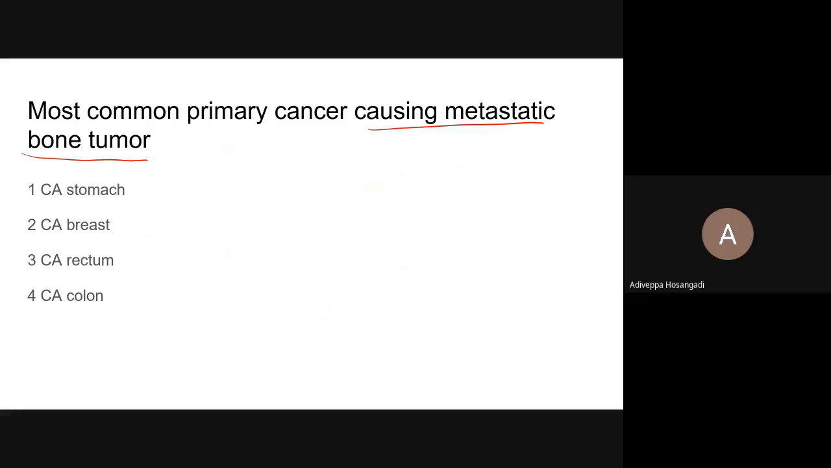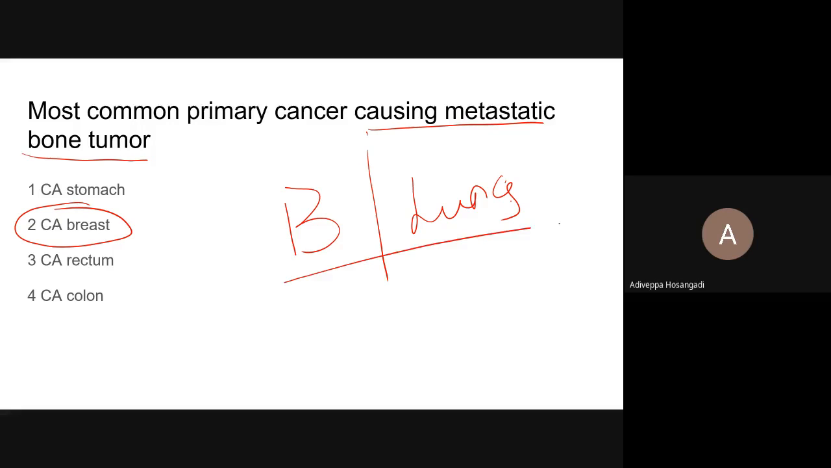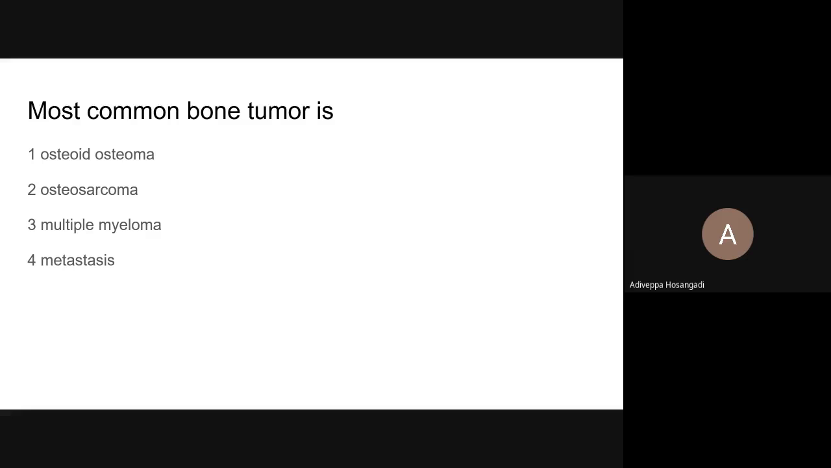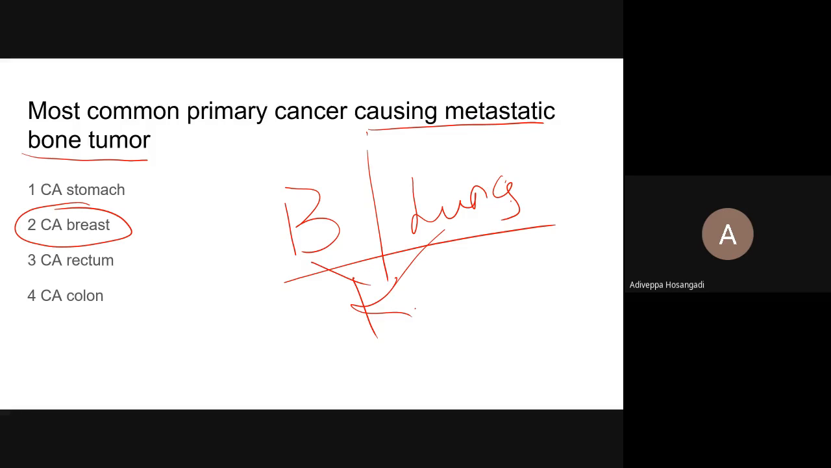Most common primary cancer causing metastatic bone tumor. Breast. Sir, carcinoma of the breast. So in women it is breast, in men it is lung. Okay, and then comes your kidney, irrespective of either of the sex. Sir, most common is prostate. Yes, in male it is prostate. Yes, sir. Next comes your lungs.